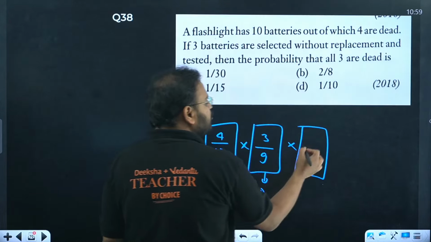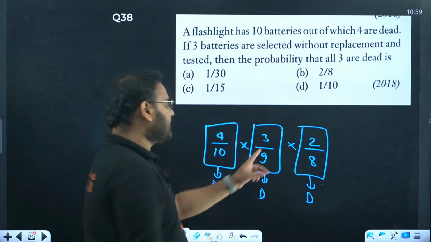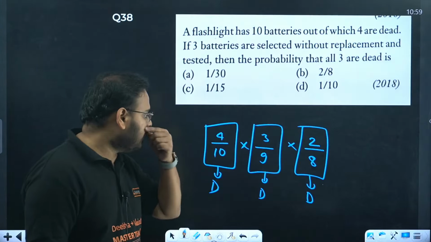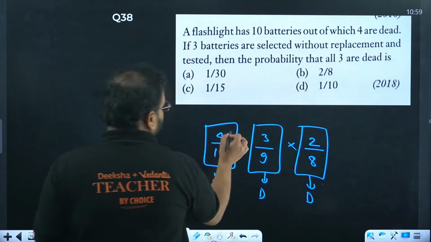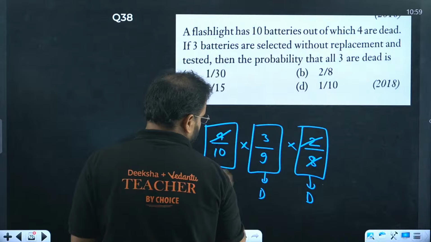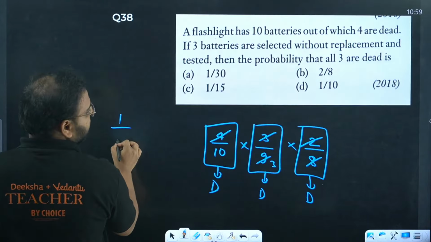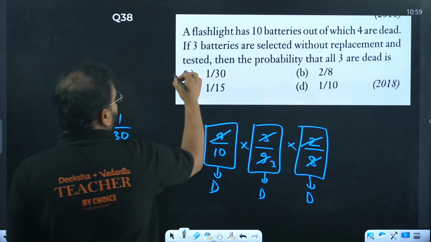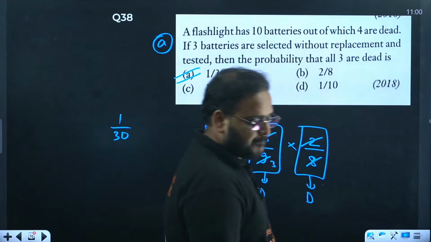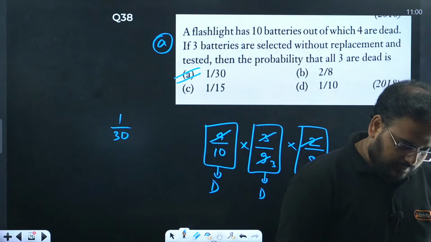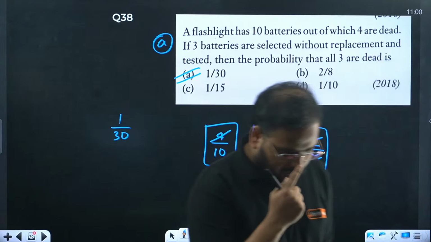Now that the second is also taken out, only 2 dead batteries are left, and the total number of batteries is now 8. Check: 4 2s are 8, so this cancels. 3 3s are 9, so this cancels. So the answer is 1 by 30. Option A. Yes, 57. Okay, most of you correct. Good.